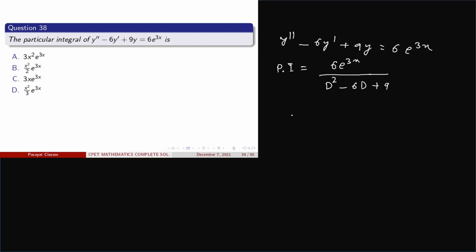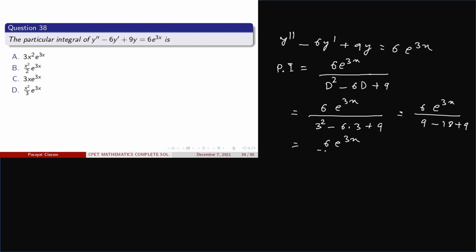So 6e^(3x) divided by 3² − 6·3 + 9. This reduces to 6e^(3x) divided by 9 − 18 + 9, and this gives 6e^(3x) divided by 18 − 18. So here the denominator goes to 0.